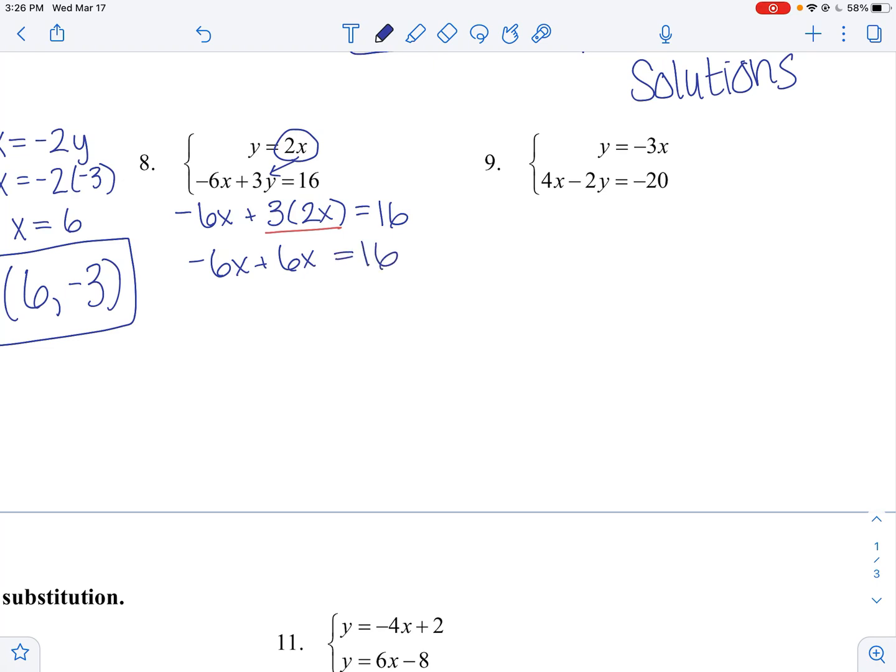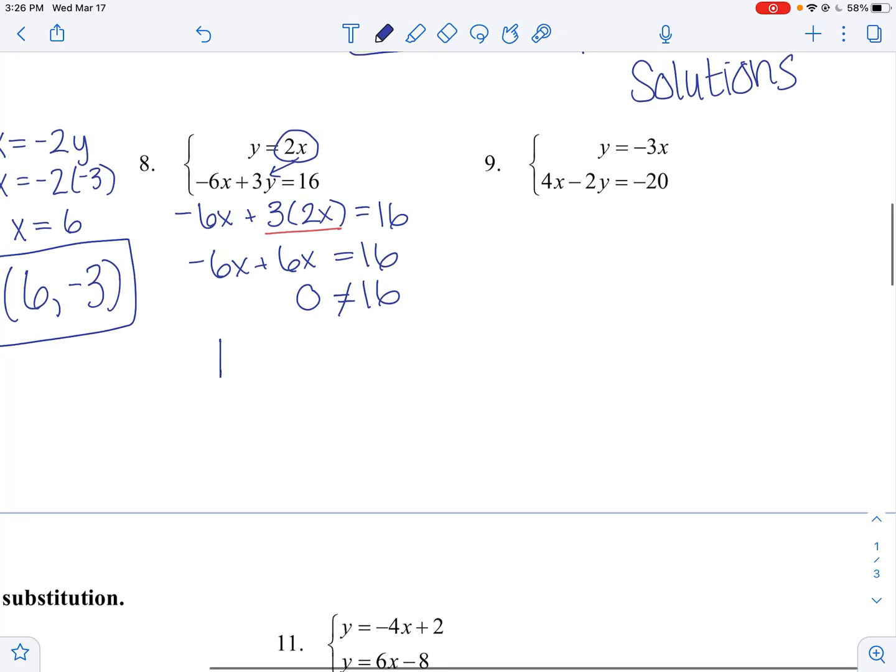Well, negative 6 plus 6 is 0, and 0 does not equal 16. So when you get a situation like this where it's two numbers that are not equal, that means the graph never crosses, the two lines never cross on the graph. So we are going to put no solutions, or no solution.